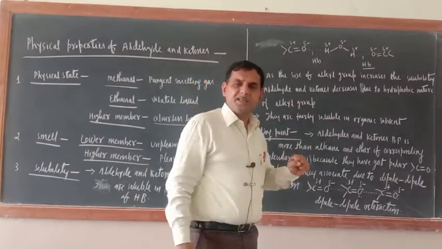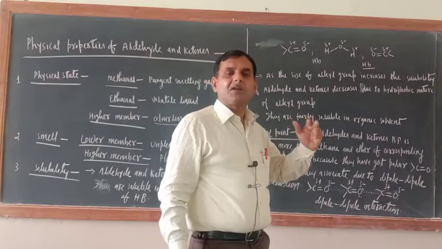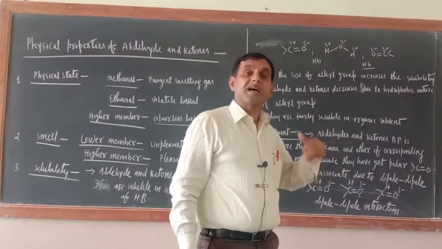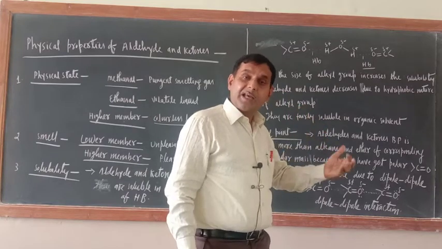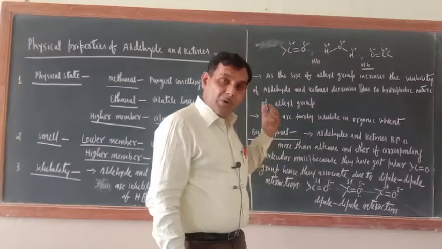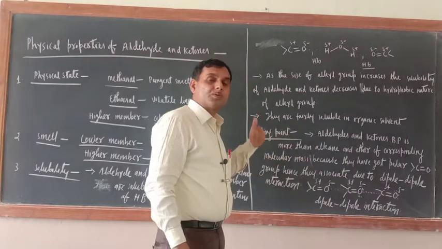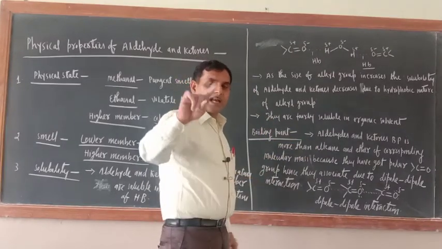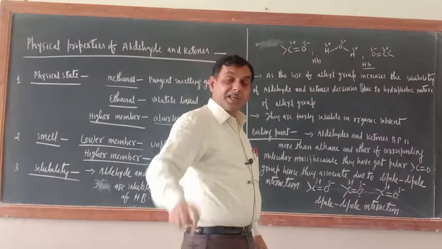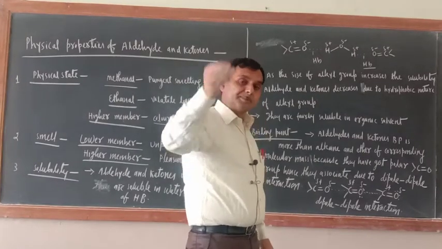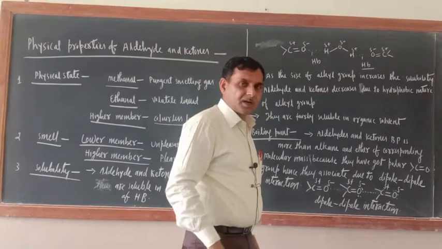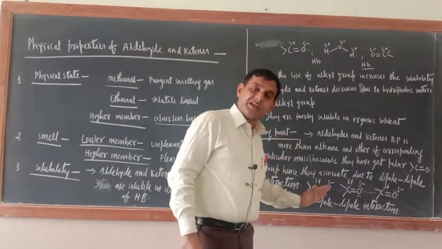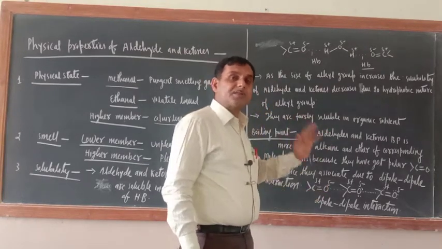So just see, as compared to alkanes and ethers of corresponding molecular mass, the boiling points of aldehydes and ketones are more. Just see, alkanes are non-polar, ether is polar, but it is only partially polar, means less polar. As compared to ether, aldehydes and ketones are more polar.